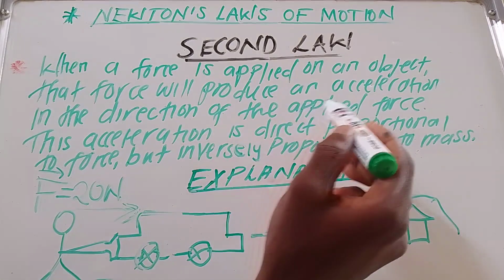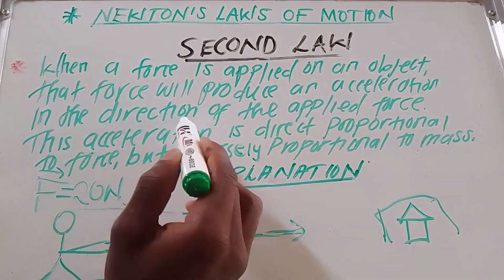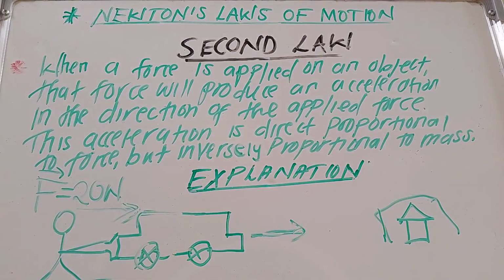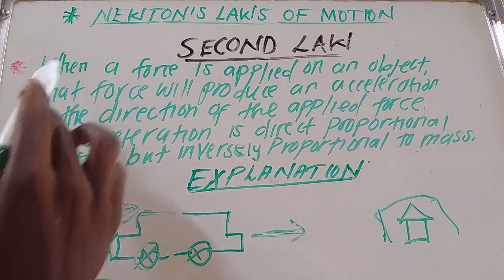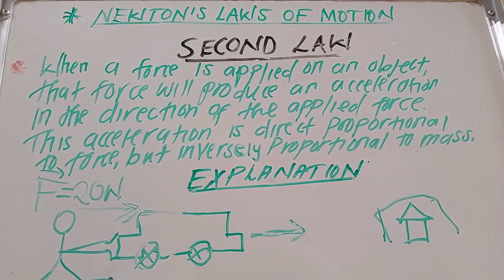The acceleration will be in the direction of the applied what? Applied force. So that is the first part of what? Of Newton's second law of motion. When a force is applied on an object, that force will produce an acceleration in the direction of the applied what? Of the applied force.